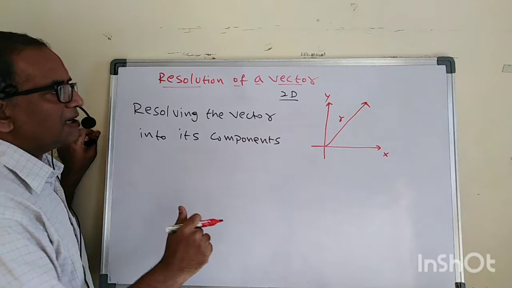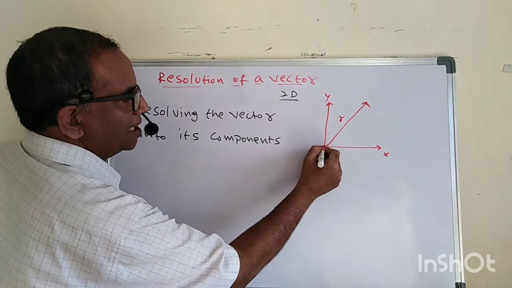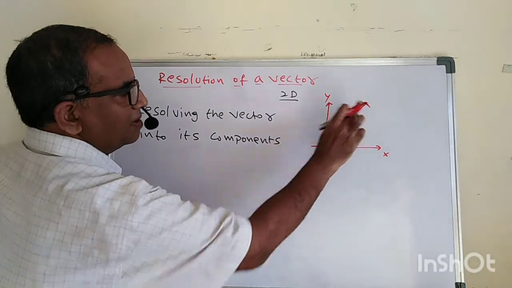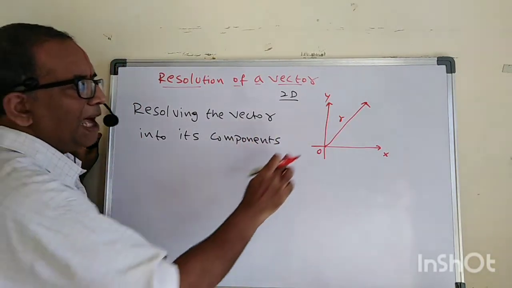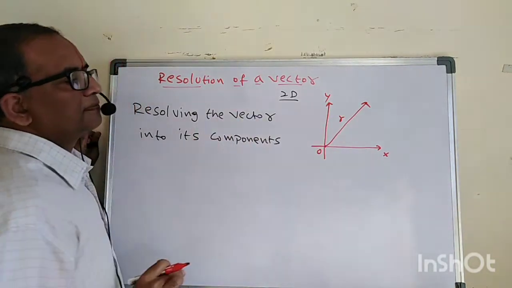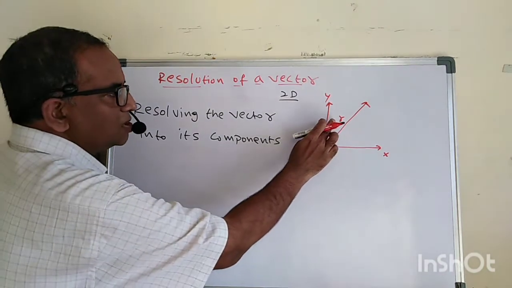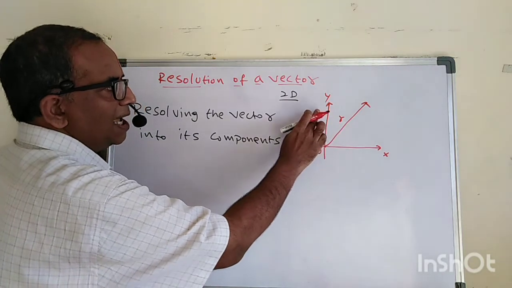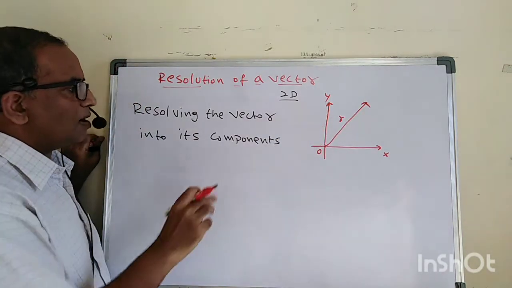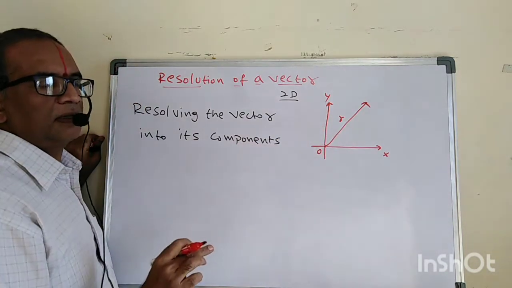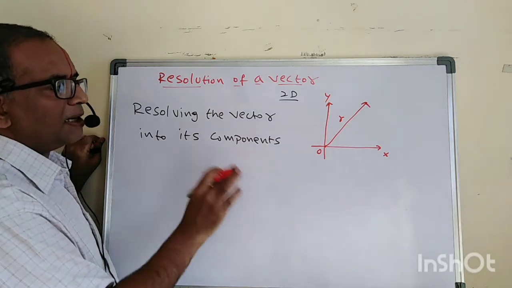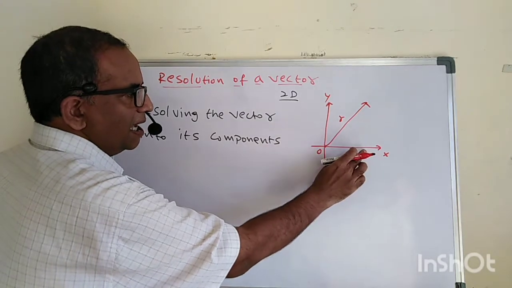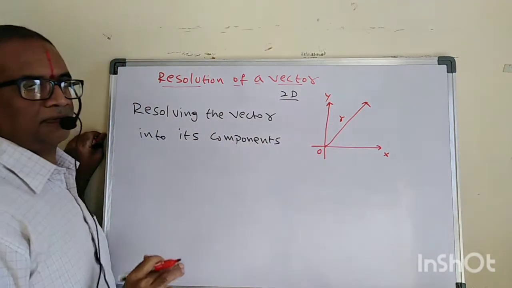Observe here carefully. Let us say this vector is there. Let us choose one origin, and this is the tail and this is the head of the vector. The magnitude of the vector is r. Then what is its magnitude along the x-axis? And what is its magnitude along the y-axis? That is called a component. Component is nothing but the magnitude of that particular vector along the x-axis and y-axis.